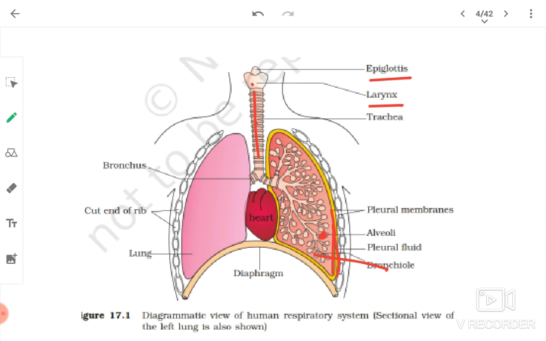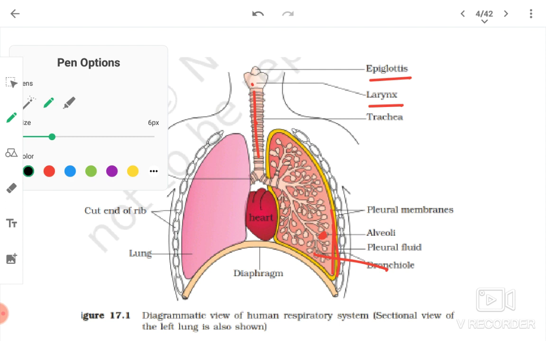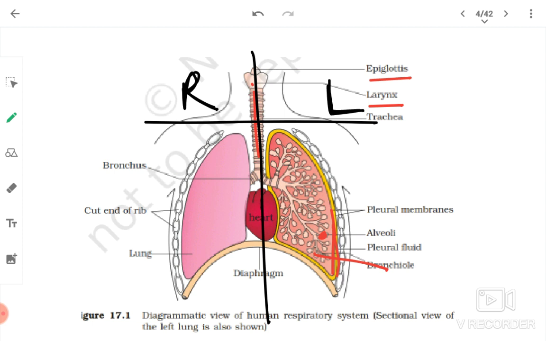It's easy. What is important here, what I want to tell you all is, look now. This is the right lung. This is the left lung. Right lung has 3 lobes. Do you want to see how? One will be like this and the other will be coming out from here. 1, 2, 3. So right lung has 3 lobes, whereas the left lung will have 2 lobes.